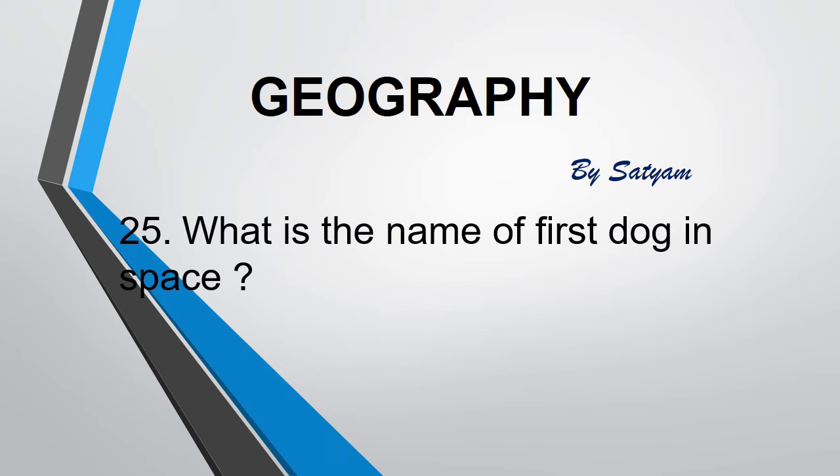The next question is, what is the name of the first dog in space? The answer is Laika. Laika was selected to be the occupant of the Soviet spacecraft Sputnik 2 that was launched into low orbit on 3rd November 1957.